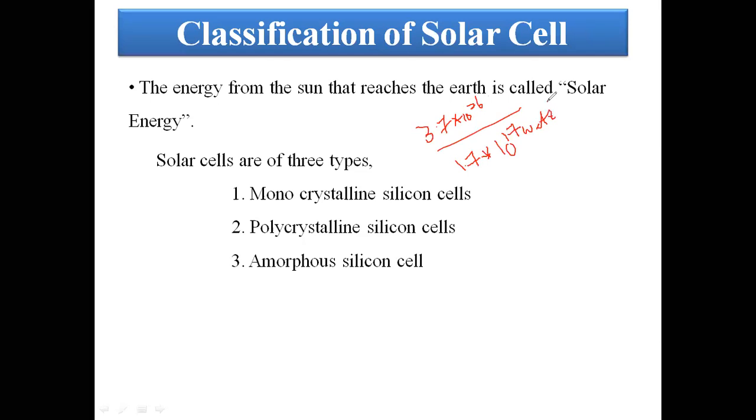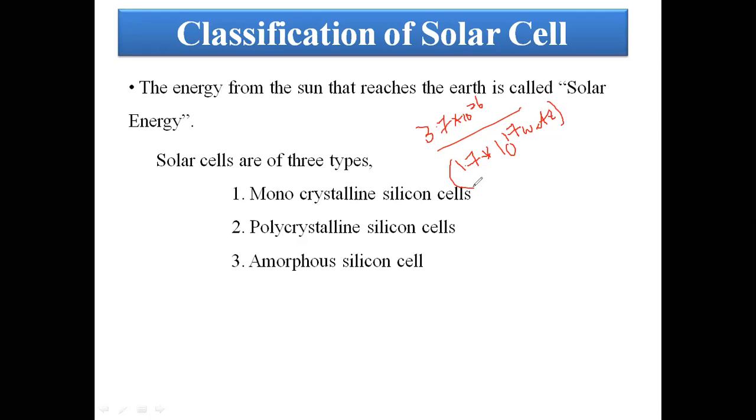But if you utilize these 1.7 into 10 to the power of 17 watts properly, there is no need to depend on other energy sources. Other energy sources means conventional or non-conventional power plants. Conventional power plants like thermal, nuclear, gas and diesel power plants pollute the environment in the form of carbon dioxide, nitrous oxide, sulfur oxide, and so on.